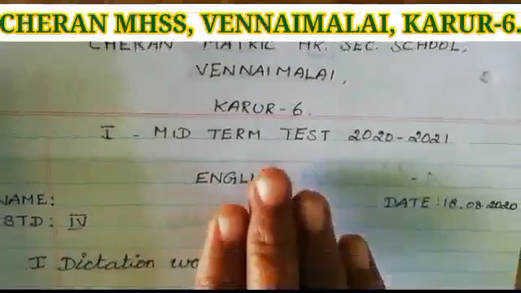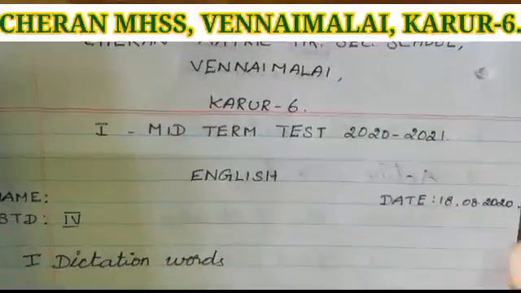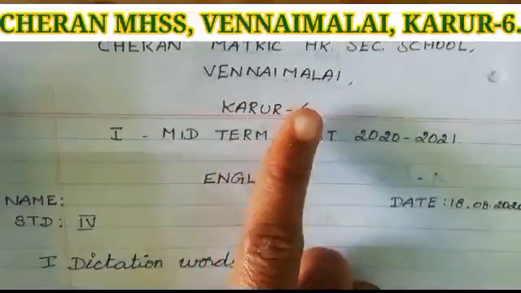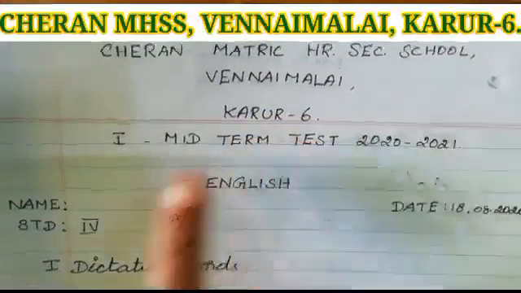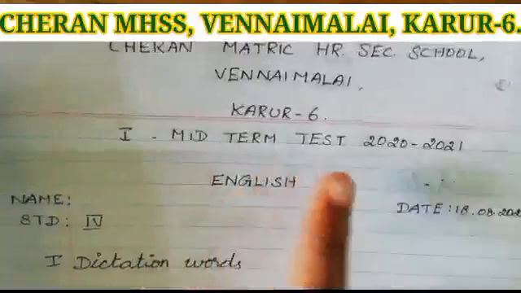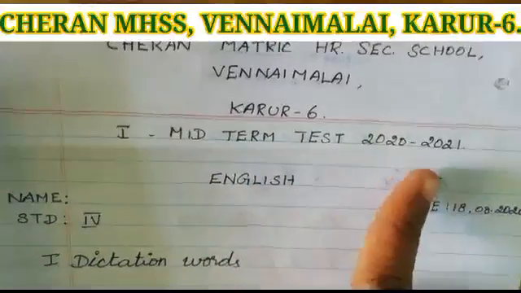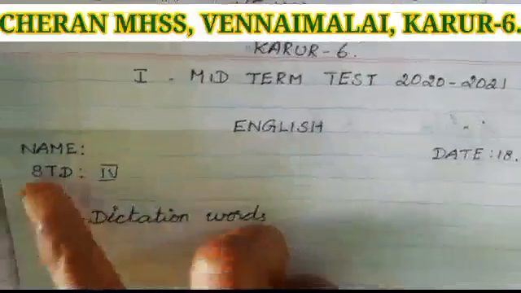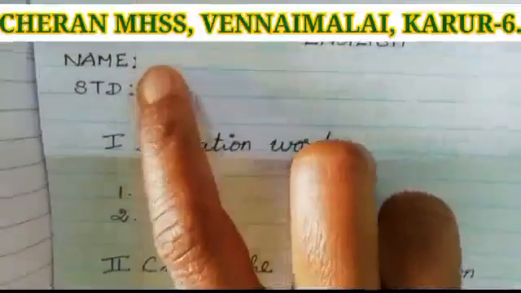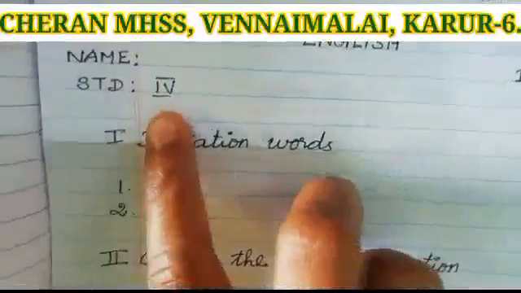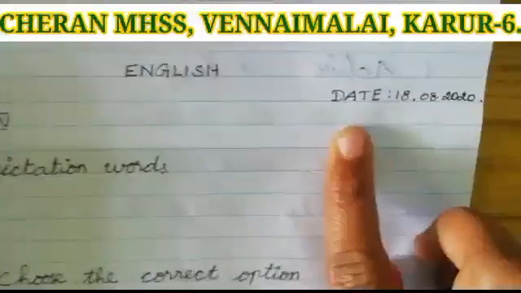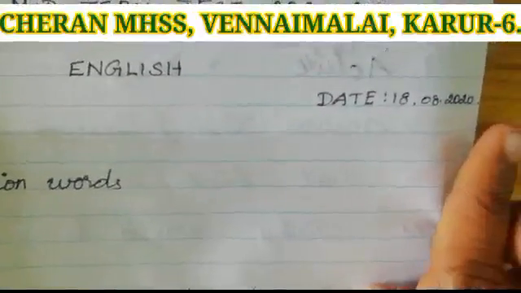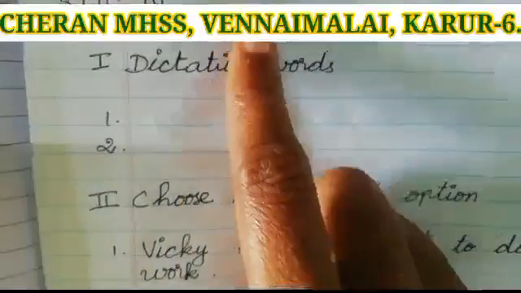Children, take your home test note, take a fresh page and write our school name, Charan Metric Higher Secondary School, Venaimalai, Karur 6. Then write first midterm test 2020-21 and then write the subject English. In this corner, write the name. Then standard here, put today's date 18/08/2020. Okay. Then leave a line.